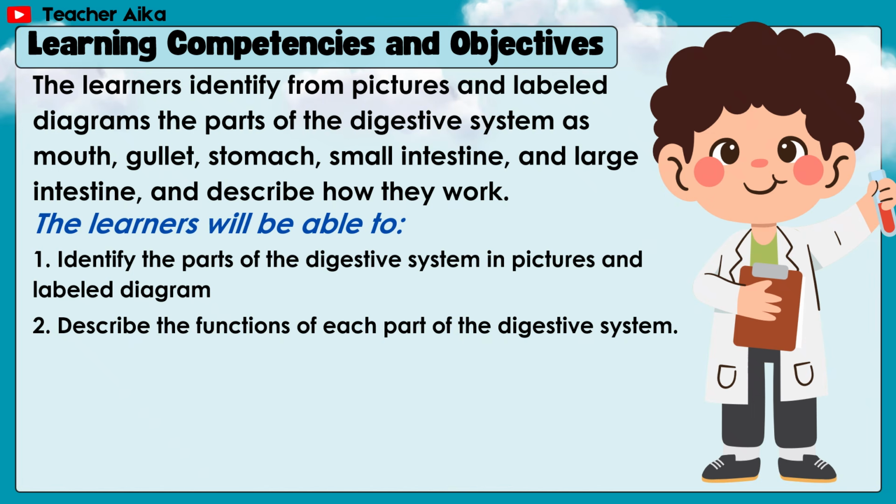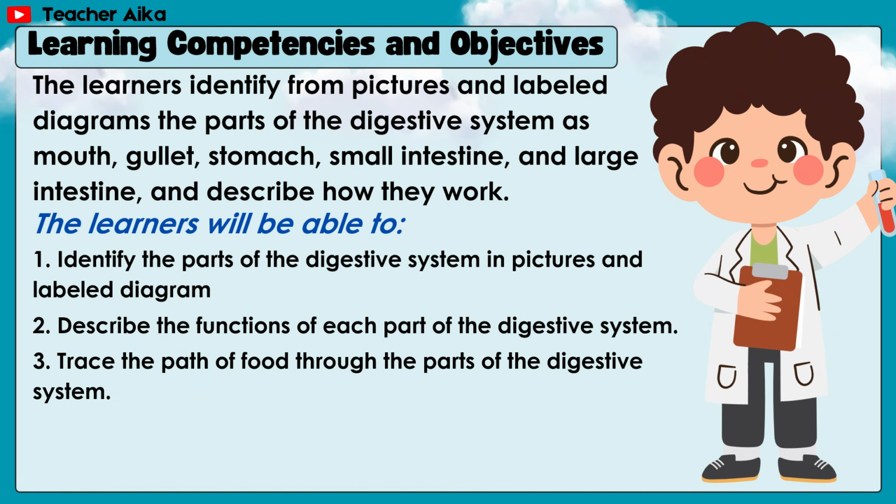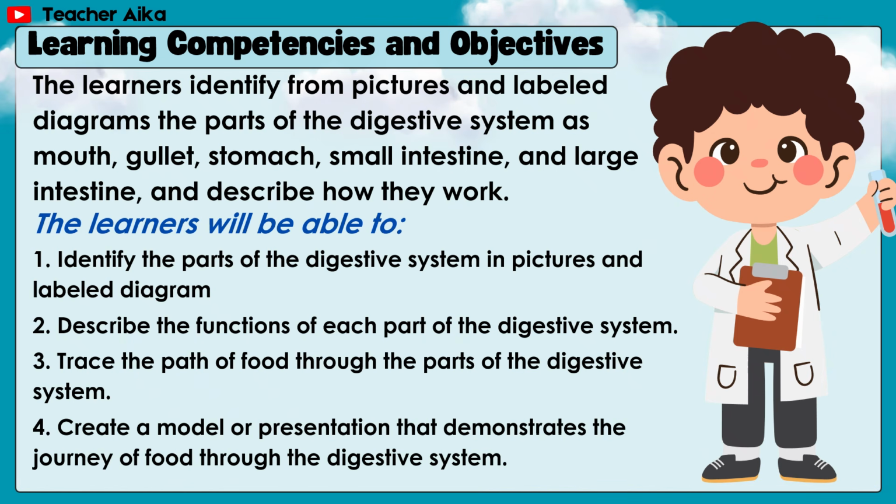Second, describe the functions of each part of the digestive system. Third, trace the path of food through the parts of the digestive system. And fourth, create a model or presentation that demonstrates the journey of food through the digestive system.